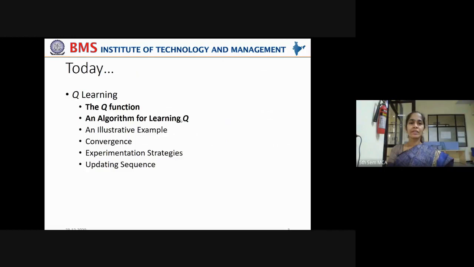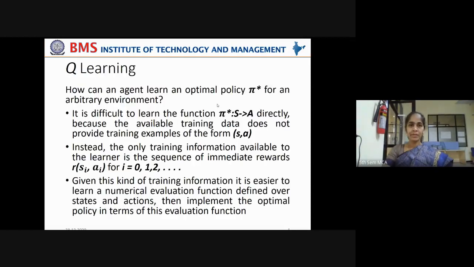In this lecture, we'll cover the Q function, a simple algorithm. And this is an important question also. They may ask you to write the steps of the Q learning algorithm. So just spare some interest to it. We'll first learn what the Q function is and what the algorithm for learning this Q function is. This is a simple session. We'll complete it quickly. Just focus. How can an agent learn an optimal policy pi star from an arbitrary environment?